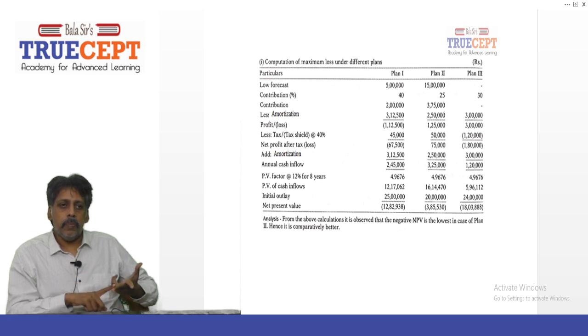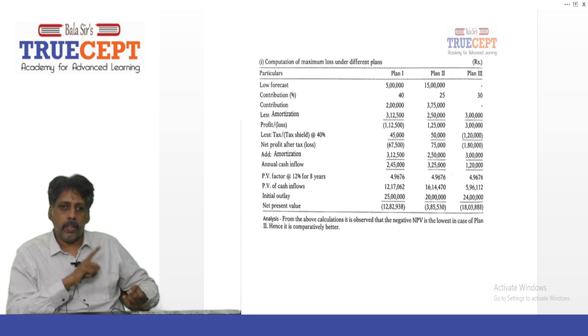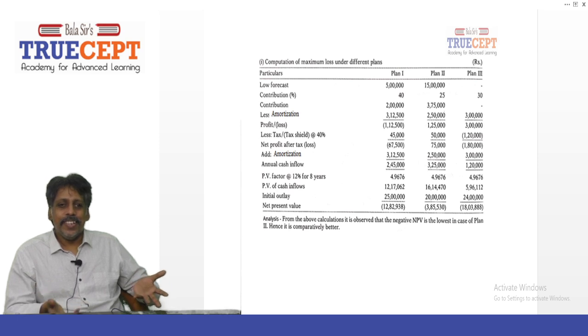For plan 2, 15 lakh into 25%. How much? 3 lakh 75,000. And then for plan 3, 0 into 30% is 0.